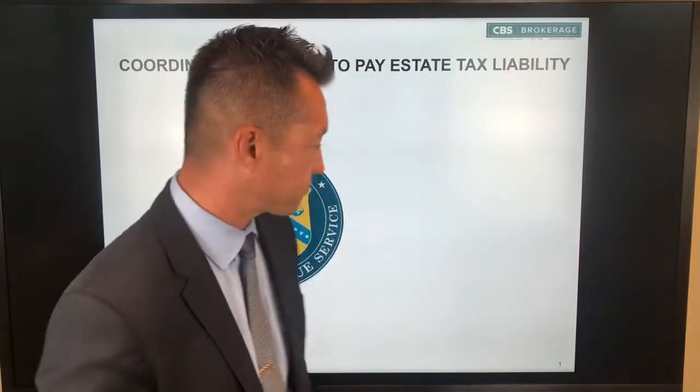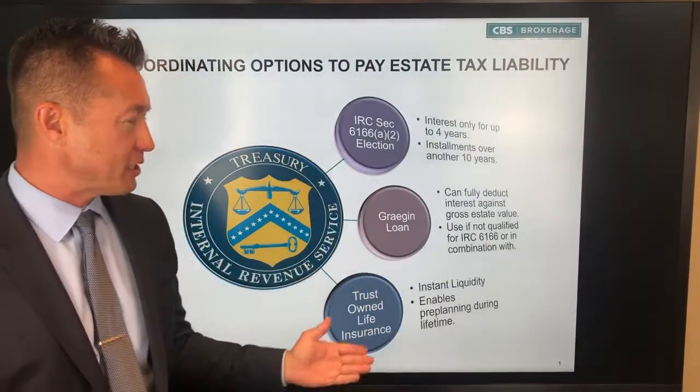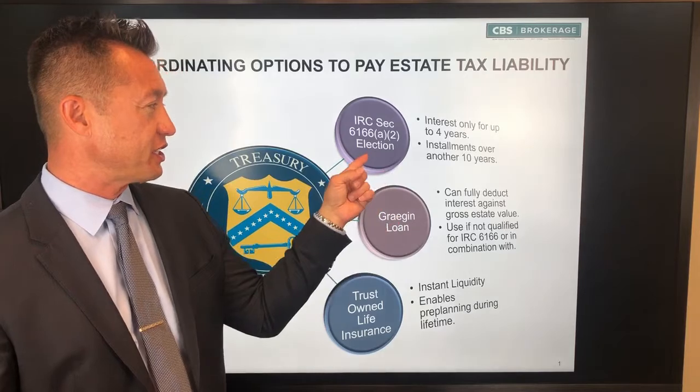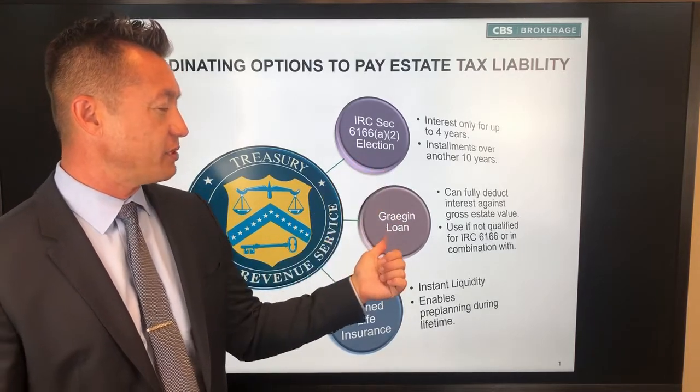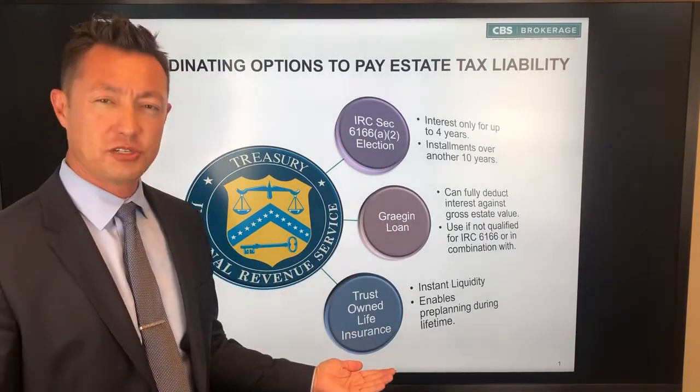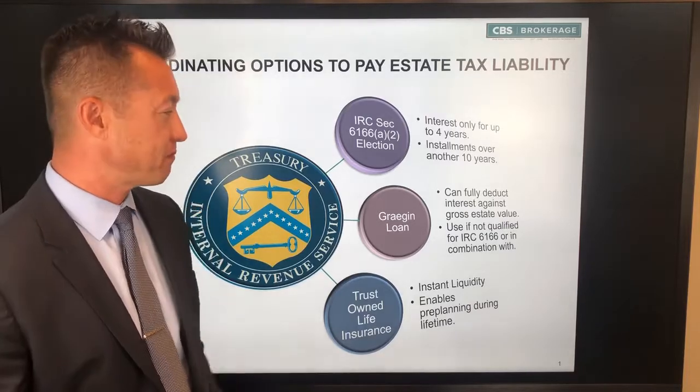Today I'll be discussing the topic of IRC Section 6166 elections, part of a three-part series on post-death tax planning for liquidity of federally taxable estates that have closely held business interests. As I mentioned, the three-part series: the first will be on IRC Section 6166, the second on Graegin loans, and finally trust-owned life insurance, the one most people are familiar with.